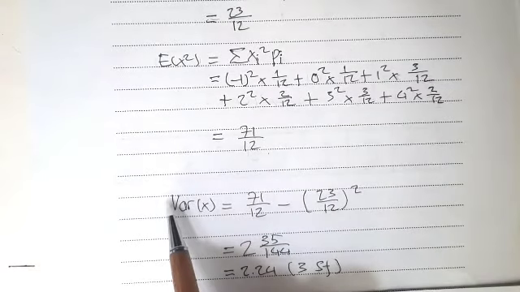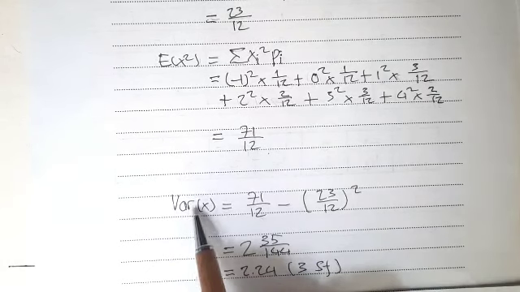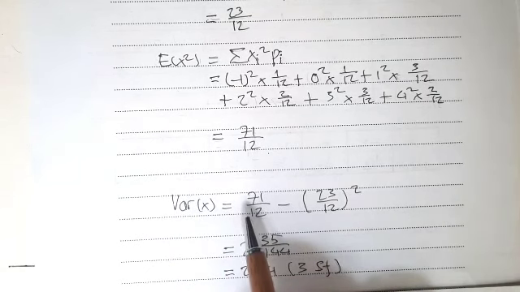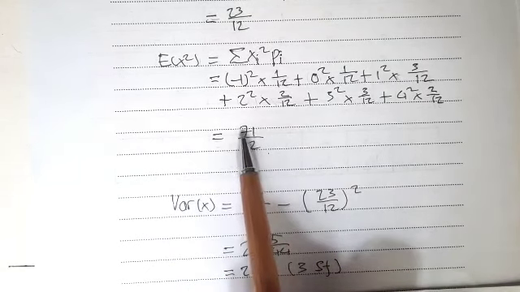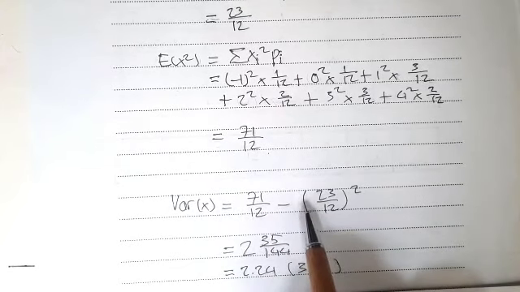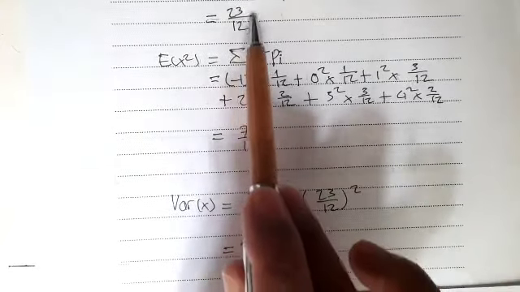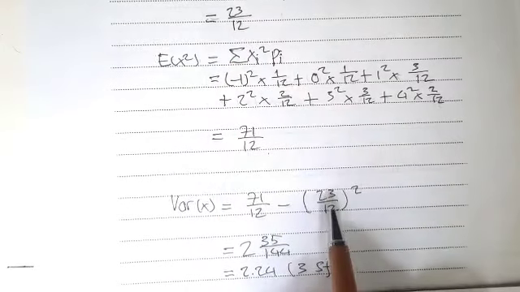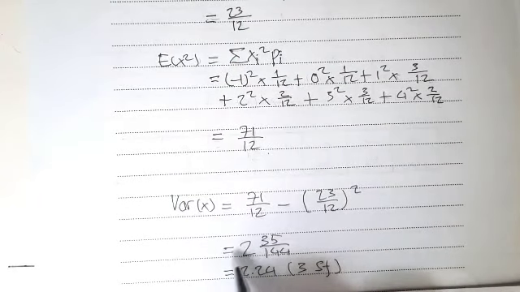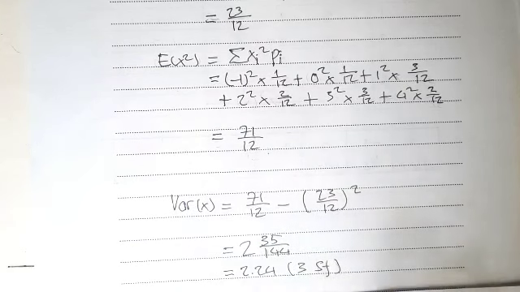Okay, thus we can calculate the variance of X now. Variance of X equals the expectation of X squared, that is 71 over 12, minus the expectation of X squared, that is 23 over 12 squared. This equals 35 over 144, or in decimal, 2.24 correct to 3 significant figures.